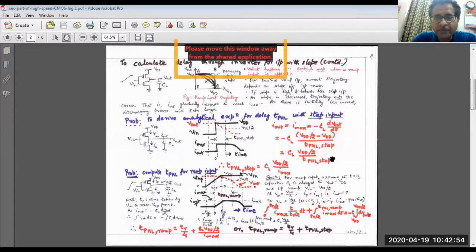Okay. So the output voltage will be exponentially going down. It will not fall instantaneously. Okay. So the output current is I out equal to